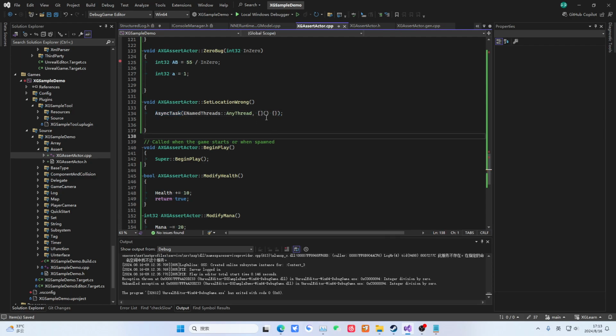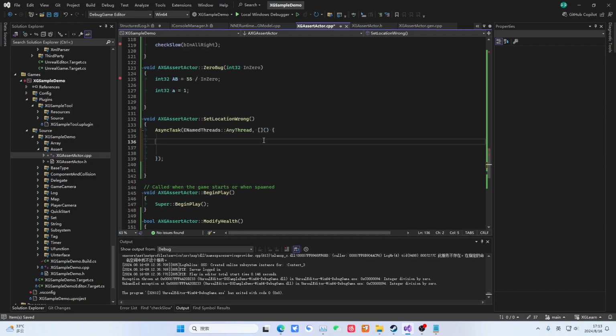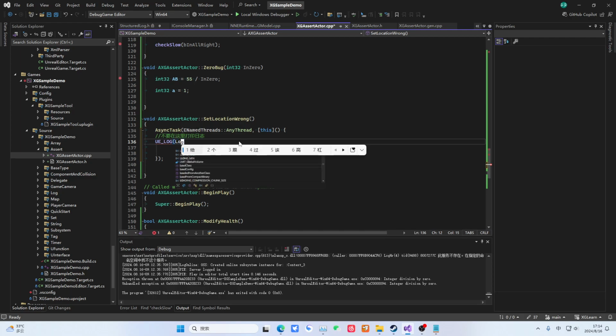AsyncTask. Okay, so we'll perform some erroneous operations here. Here we need to supplement this actor pointer. Then here we can print a log. Actually, don't print the log here. There will be issues here. I'll write it for you. Don't print the log here. This place is just for testing convenience.